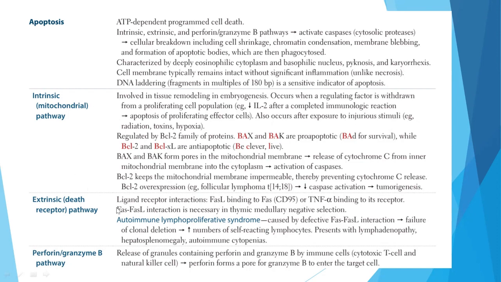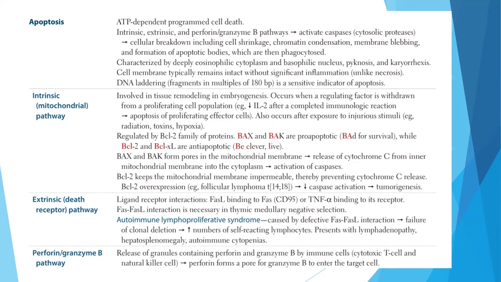Talking about the extrinsic or death receptor pathway, this is when there are ligand-receptor interactions. For example, the FAS ligand binds to FAS, or TNF alpha binds to its receptor. The FAS and FAS ligand interaction is necessary in thymic medullary negative selection. An important condition is autoimmune lymphoproliferative syndrome, which is caused by a defective FAS-FAS-L interaction. So when there is no FAS-FAS-L interaction, there will be no apoptosis, so there will be